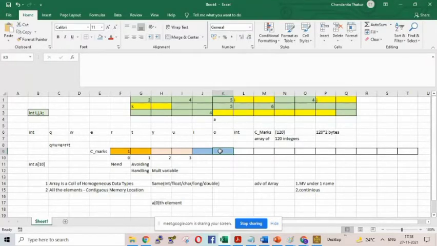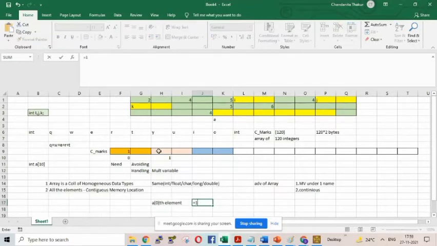Maybe today it is not required, but if you can remember, it will be good. When it is an integer, these 2 bytes will be indexed as 0. Okay, maybe I cannot show you that concept as of now. When we go to pointers, I can tell you clearly in another 1 or 2 weeks. Because it is an integer, one integer will take 2 bytes. You can simply understand it logically. So that is only the first element. Here my first element, A0th